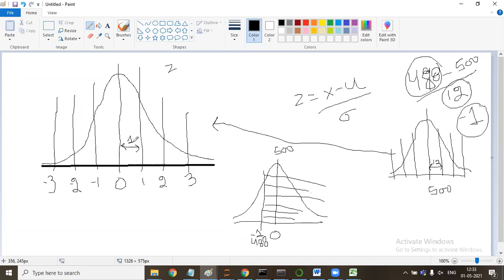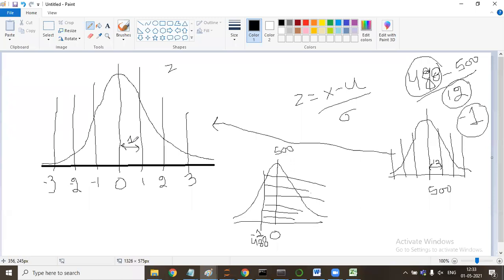I want to confirm: sigma is the standard deviation for a normal distribution and Z is the standard deviation for the standard normal distribution, right? No, when we say standard normal distribution, it has mean 0 and 3 deviations to the right, 3 deviations to the left, and every standard deviation is 1. So the standard normal distribution has mean 0 and standard deviation 1.